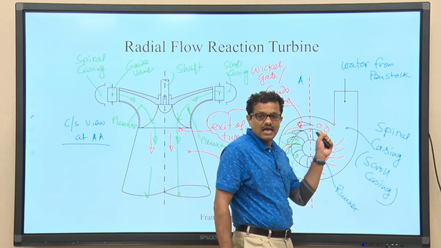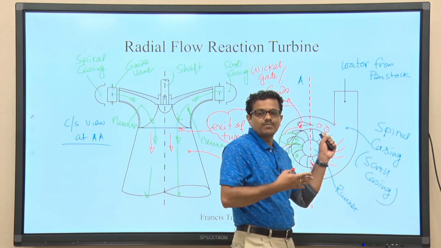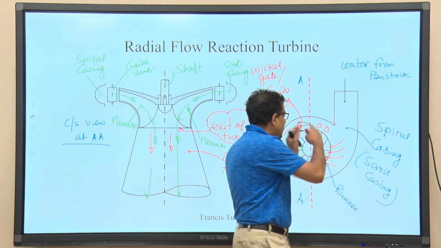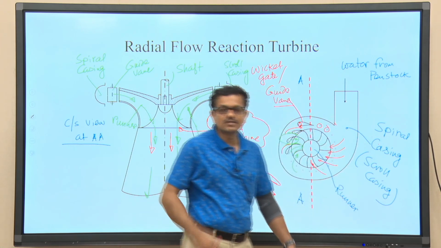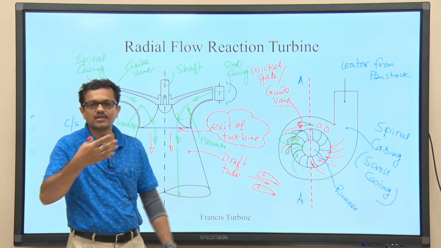So, it is not a case that the entire energy conversion will take place at a given place, rather the entire space is responsible for the total energy conversion.